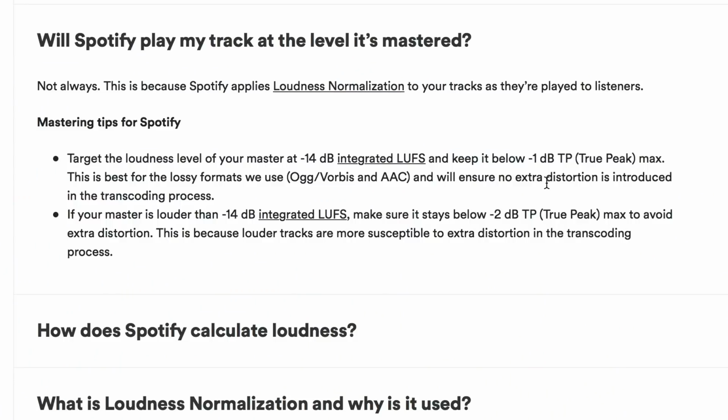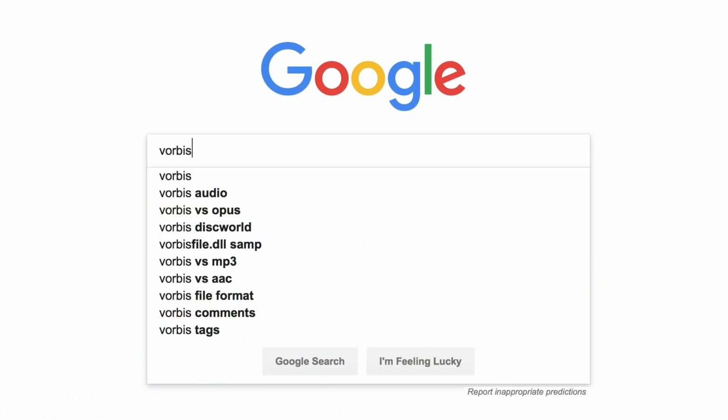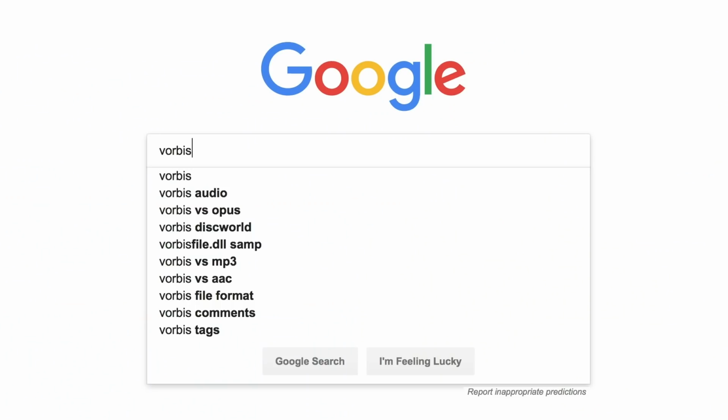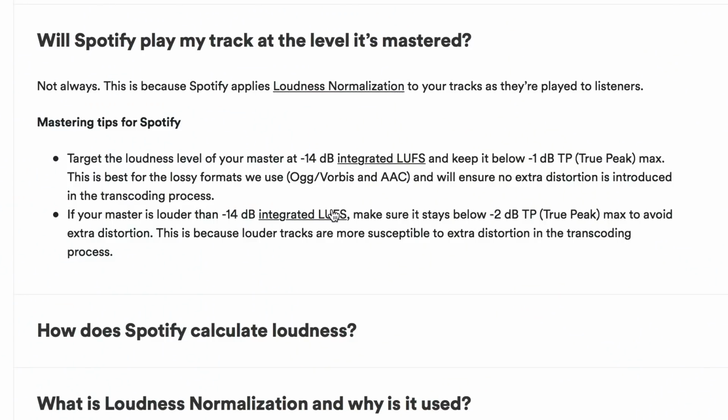This is best for the lossy formats. We use OGG Vorbis, and there's another one too. What's it called? Opus, that's the one. So you've probably heard of MP3 as a compressed file format. You may have also heard of AAC, which is a bit more common. It's similar to MP3, but a bit better. A lot of H.264 videos, and so YouTube and stuff. So AAC is more common than MP3 nowadays, but there's better compression formats out there, such as this Opus guy. So SoundCloud, for example, uses Opus now, mostly. But there's other ones like Vorbis and OGG and stuff.